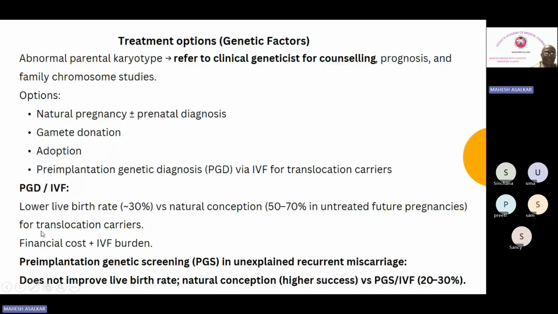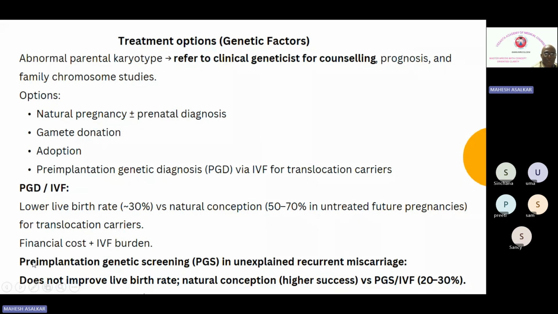For translocation carriers, there is going to be financial cost and IVF burden, and pre-implantation genetic testing in unexplained recurrent miscarriage does not improve the live birth rate. Natural conception has a higher success rate versus PGS IVF, which is around 20 to 30%. This is what the guideline says.